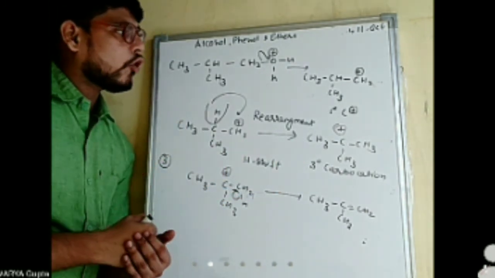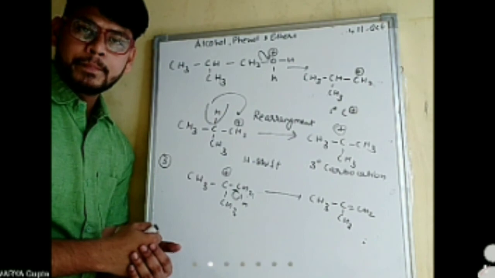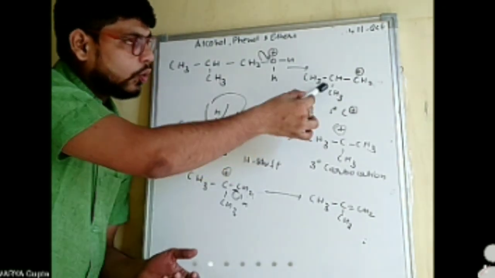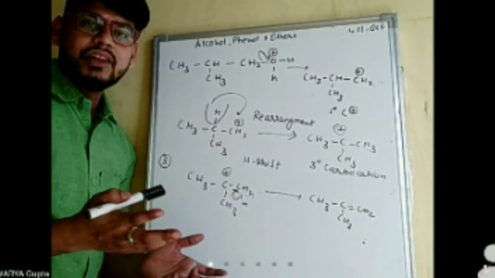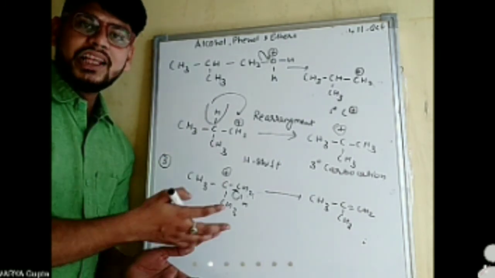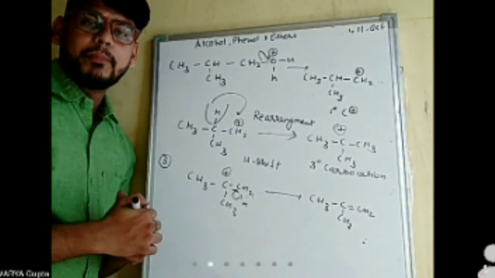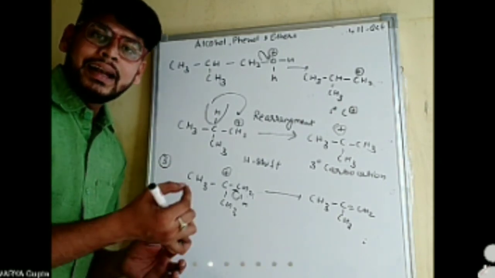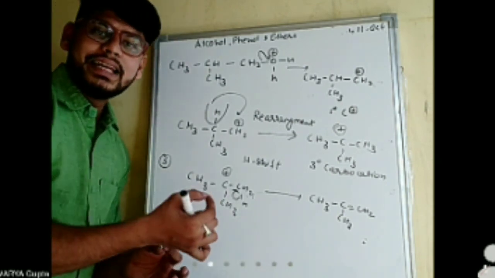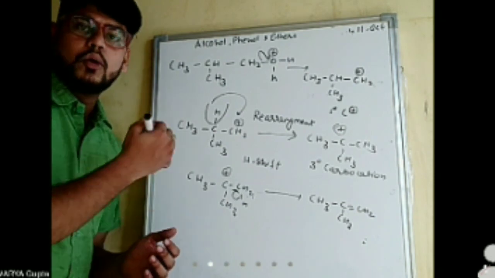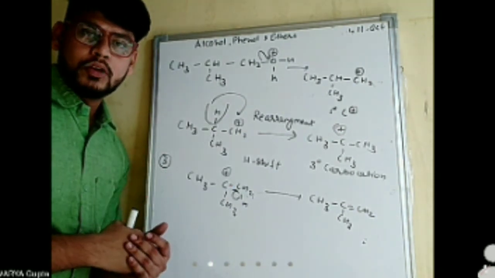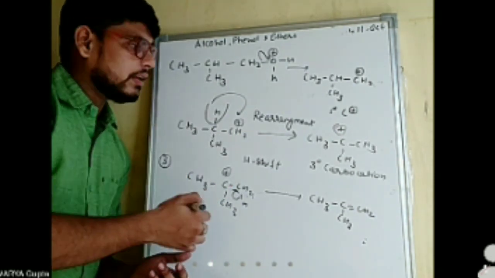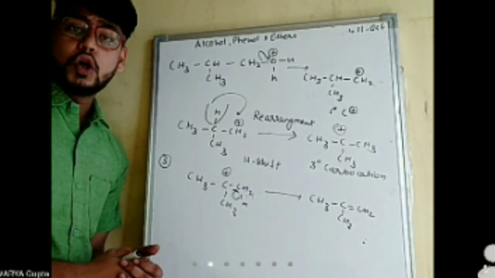Although in these two cases the alkenes will be the same, the main purpose of mechanism is to understand each and every step undergoing in the chemical reaction. So that's why in mechanism we proceed through the formation of tertiary carbocation.